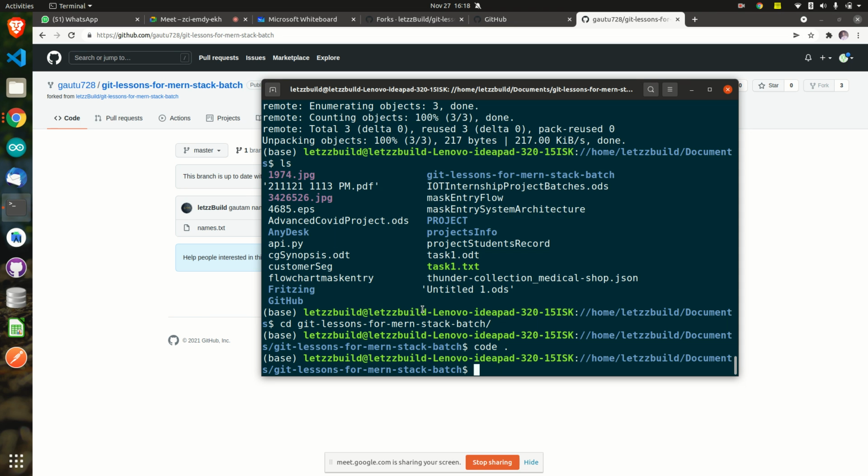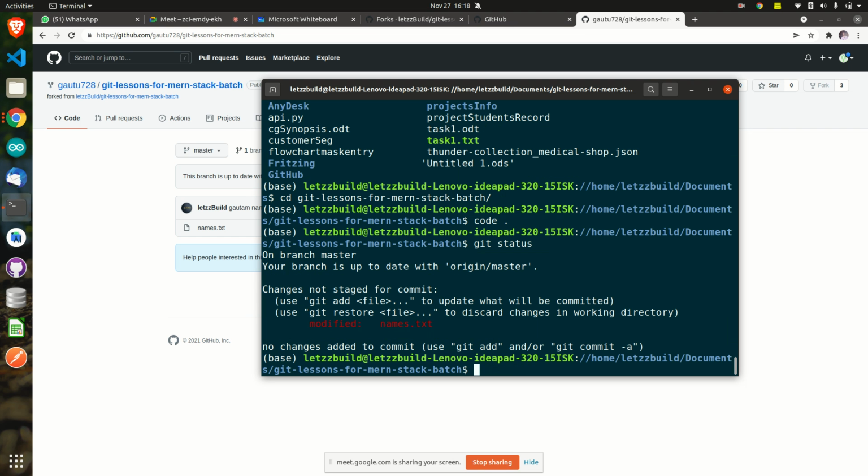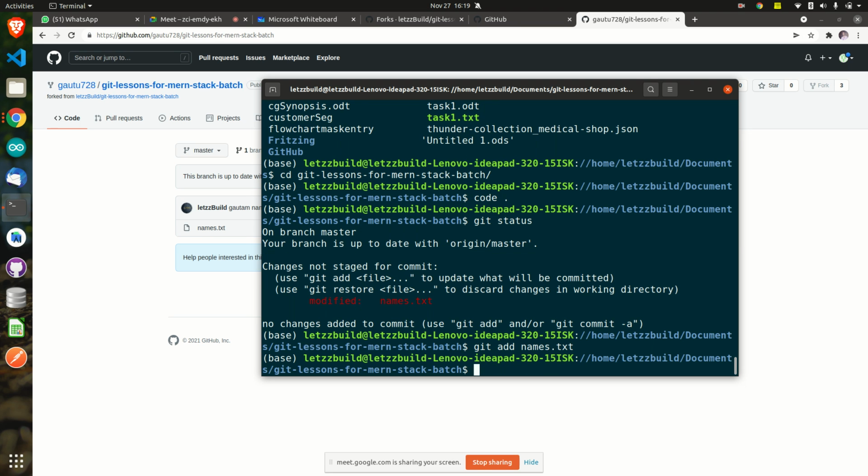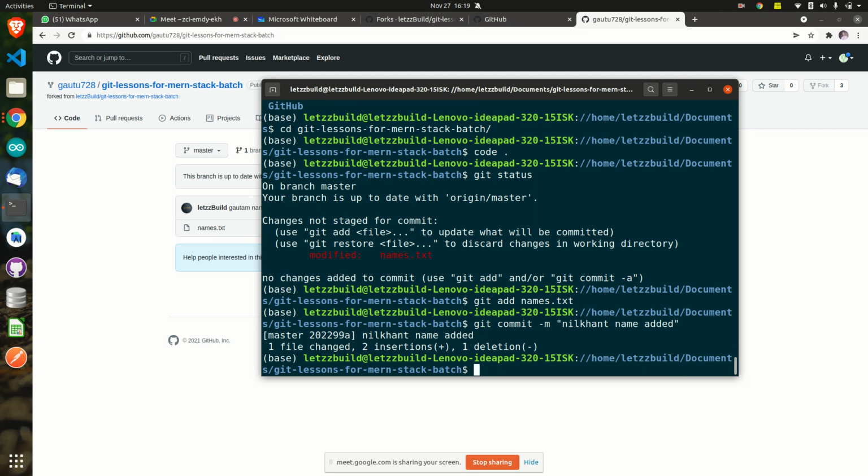Yes, no, I did some change in the program, that means new guest came. How to check? Git status, you will understand. See here, red color mein. That means he is sitting in unstaged area. Bring him on stage. Git add names.txt came on stage. Now git commit minus m name added. Yes, perfect. This was added.